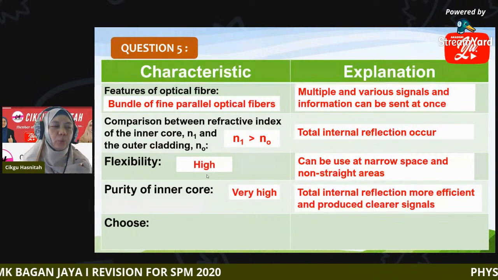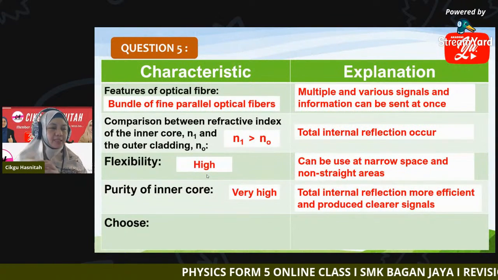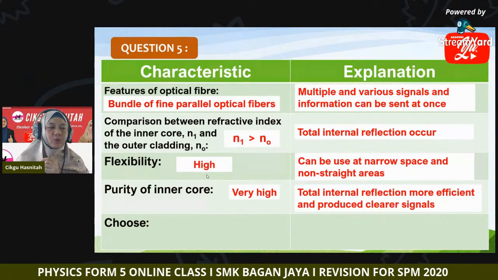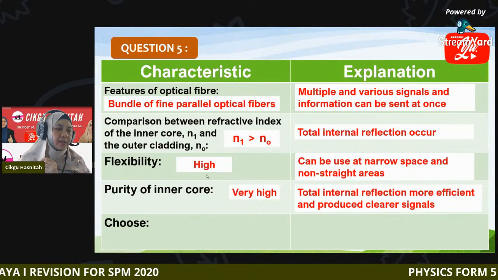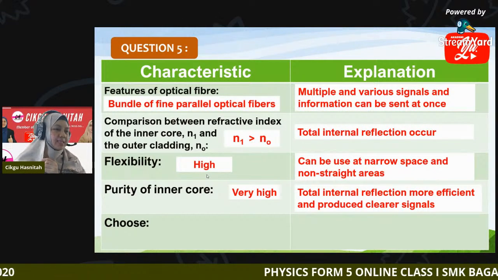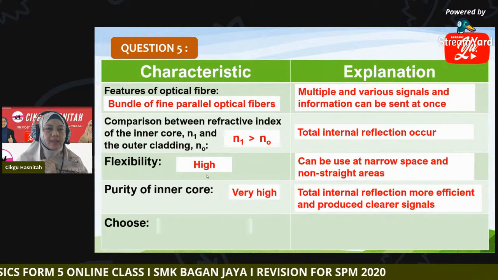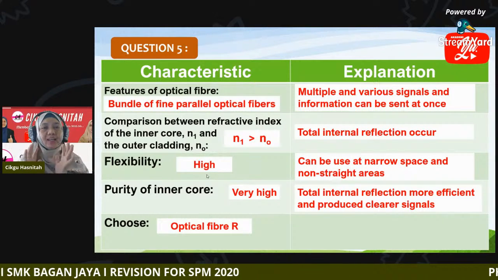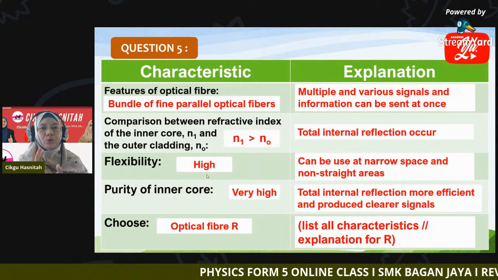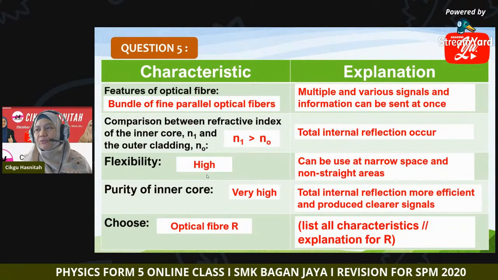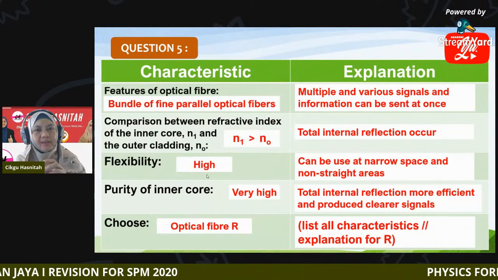So by this, which optical fiber is a better choice? P, Q, R, S, or T? We have bundle of optical fiber, N1 greater than N0, flexibility is high, and purity of the inner core is very high. So by this, we choose optical fiber R. And as usual, you can list all the characteristics or explanation for R. I just put them in a bracket, but you have to write the real characteristics and influence.